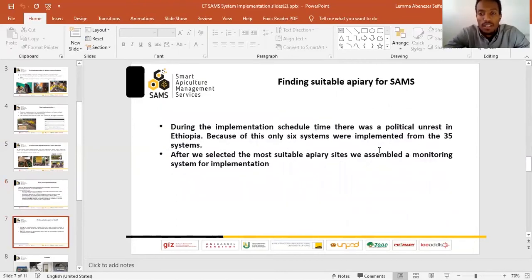First, we find a suitable apiary site for the SAMS system. During the scheduled implementation time, there was political unrest in Ethiopia. Because of this, only 6 systems were implemented out of the 35 systems. After we selected the most suitable apiary site, we assembled the monitoring system and went to the implementation.